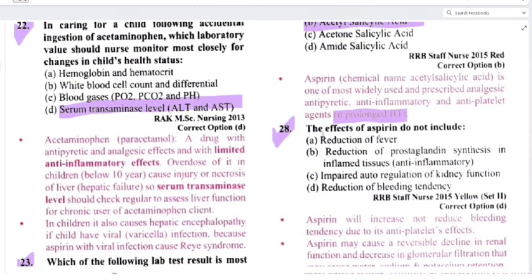The effects of aspirin do not include: what will be the correct answer? Option A, reduction of fever, reduction of prostaglandin synthesis in inflamed tissues, impaired autoregulation of kidney function, reduction of bleeding tendency. So obviously option D will be the correct answer, right? Because aspirin will increase, not reduce, bleeding tendency due to its antiplatelet effects.